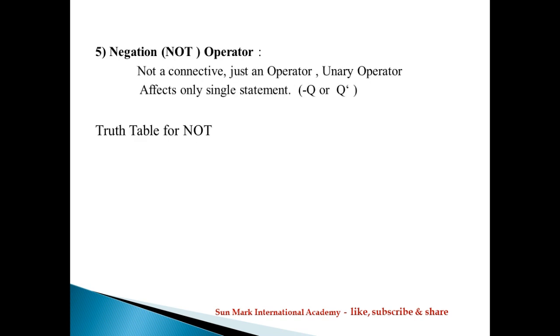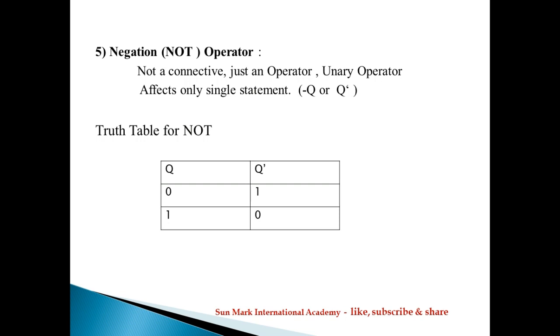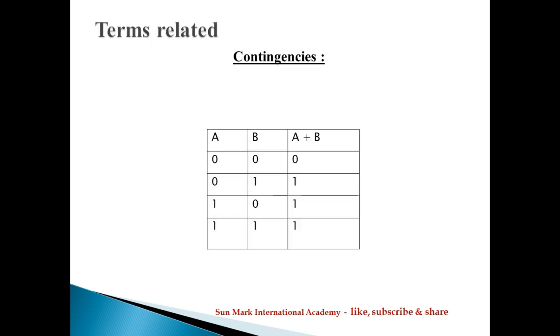The next operator is the negation operator or not operator. It is just an operator. It's not a connective, and it's a unary operator. It affects only a single statement. You can write it as Q dash or negation Q. Here there is only one component, so there are two rows. 0's negation is 1, 1's negation is 0.